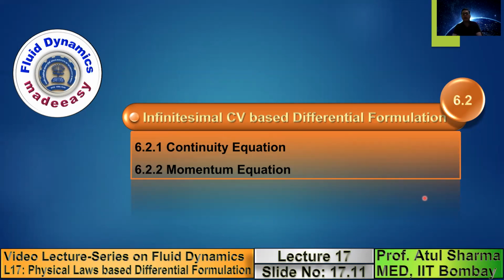In fluid mechanics, we apply two conservation laws, mass conservation law and momentum conservation law. Mass conservation law is a scalar law. Momentum conservation law is a vector law. The flux that you encounter while applying the mass conservation law is a vector term. The flux that you encounter while applying the momentum conservation law is a second order tensor, such as momentum flux and the viscous stresses. However, any vector law, we always apply component by component.